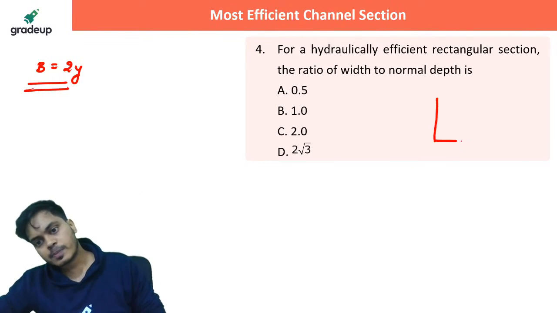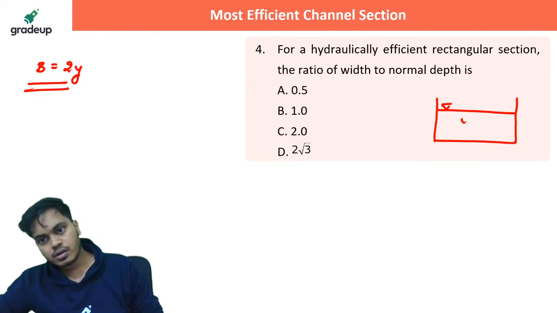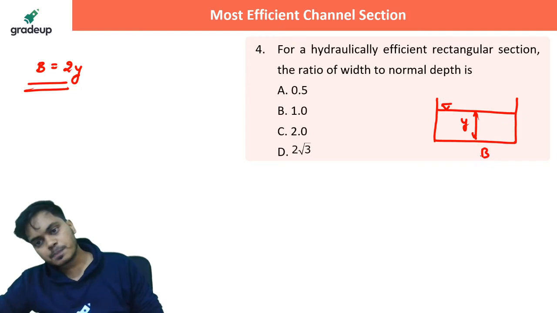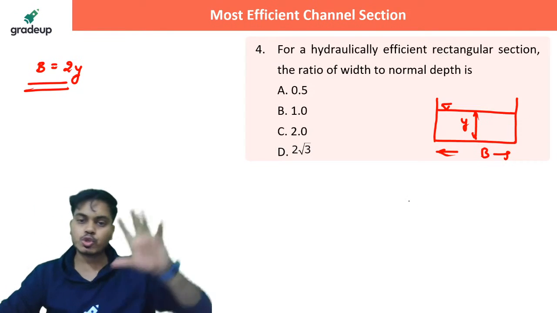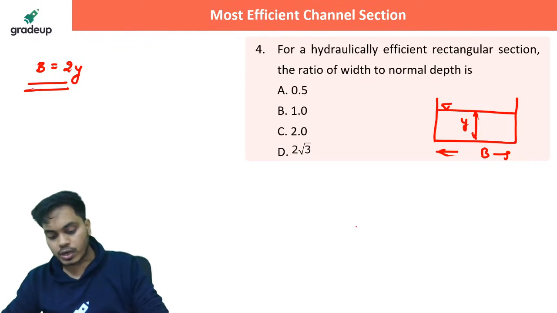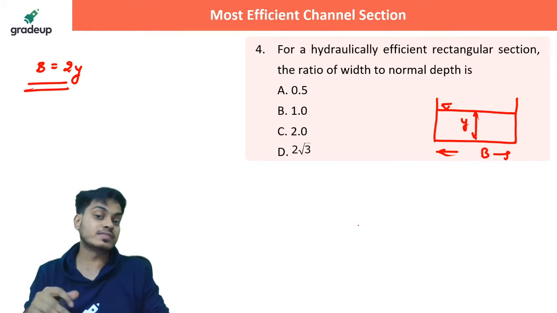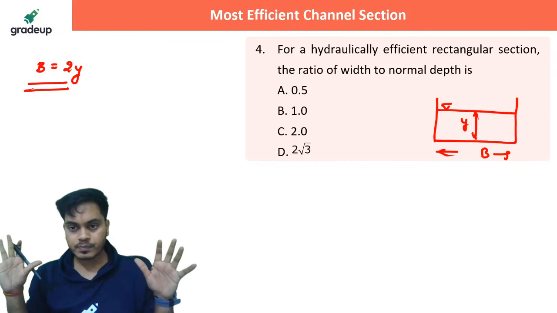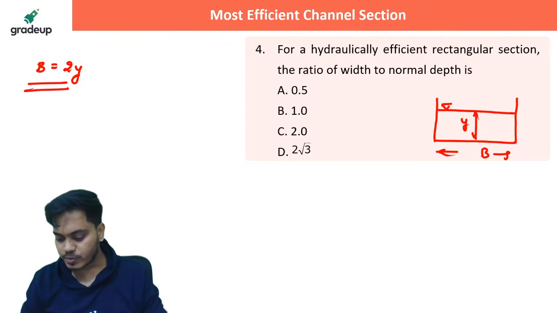For a rectangular channel section, if I try to draw here, suppose this is my rectangular channel section, this is the flow depth. So guys, this B value should be equal to 2 times the depth of the flow. If you make sure of this one thing, you are going to get the most economical, or you can say most efficient channel section. Right? So the correct answer should be how much?